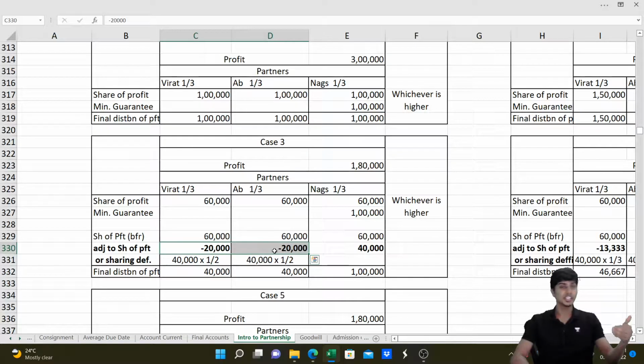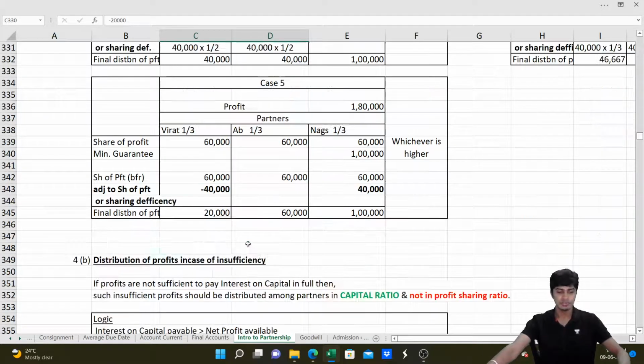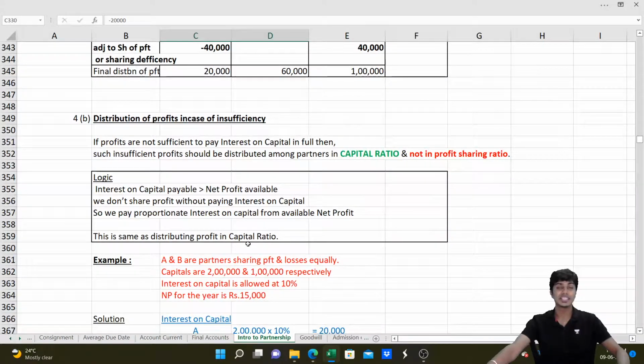But it can be in a ratio other than 1:1. Or it can be a case where only Virat is guaranteeing, AB is not guaranteeing, and Nax remains the guaranteed partner. All that is possible. On the merit of the problem, this adjustment has to be picked, identified, understood, and solved. So you guys can understand that part.